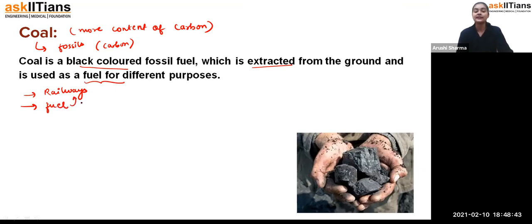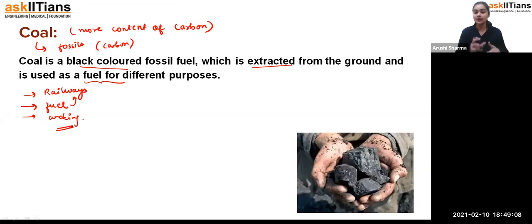And if we talk about how we can use it, it is also used sometimes for cooking purposes as well. Okay, so that's how, students, for burning purposes, if you want more heat and more light from it, coal can be used for that purpose. It is not a very good fuel, but yes, it gives you heat and light and energy. That is why you are using it as a fuel.